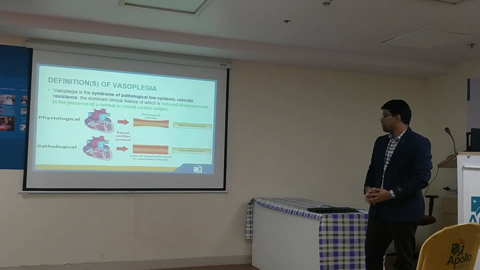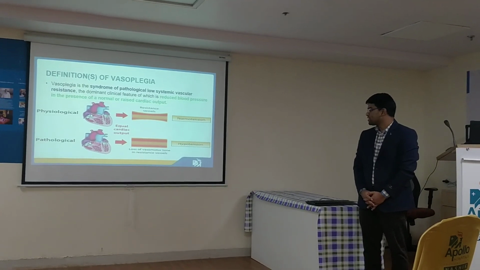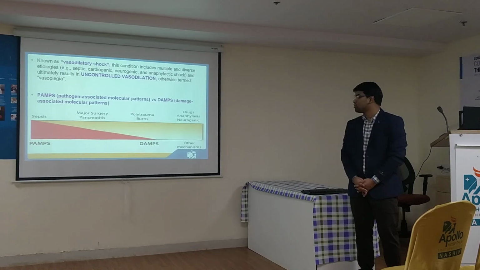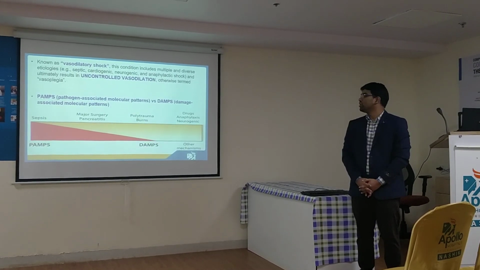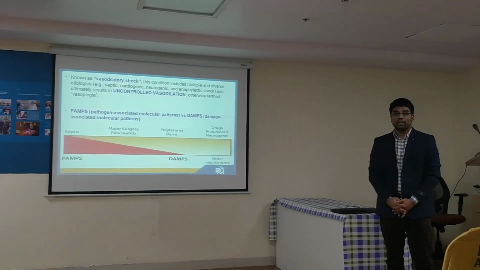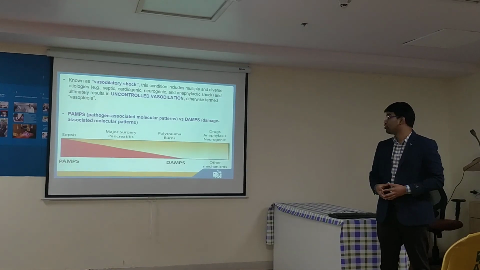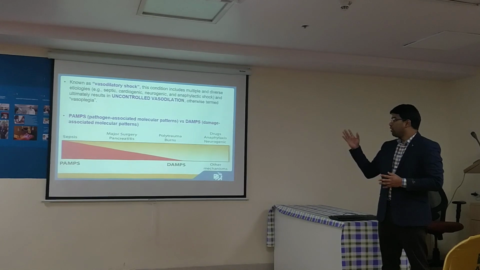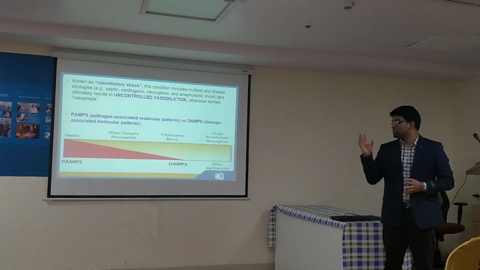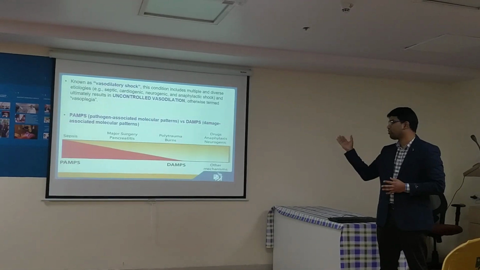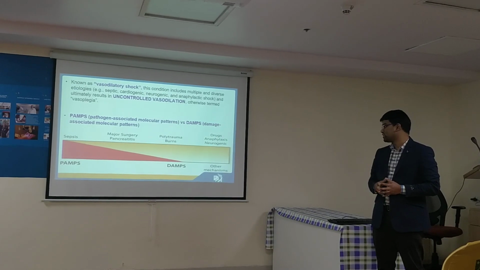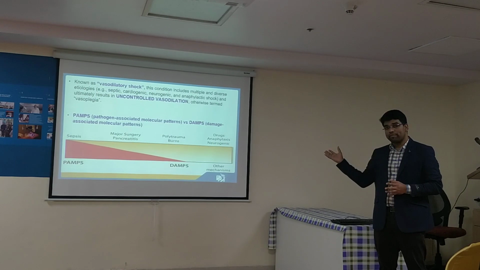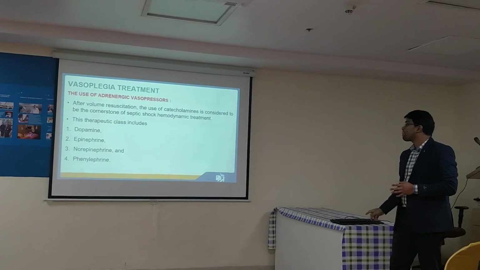This is how the mechanism of loss of vasomotor tone in resistance vessels results, leading to hypotension in vasoplegia. It is also known as vasodilatory shock, the etiologies of which are mainly septic, cardiogenic, neurogenic and anaphylactic shock. The pathogenesis involves pathogen associated molecular patterns in sepsis, whereas damage associated molecular patterns in polytrauma and burns. In drugs, anaphylaxis and neurogenic shock, there are some other mechanisms also.